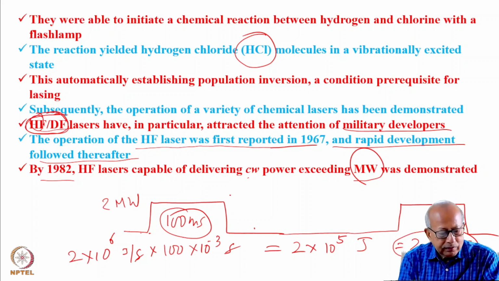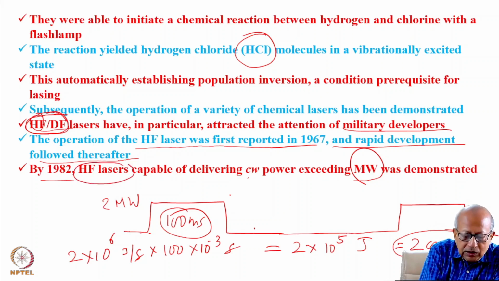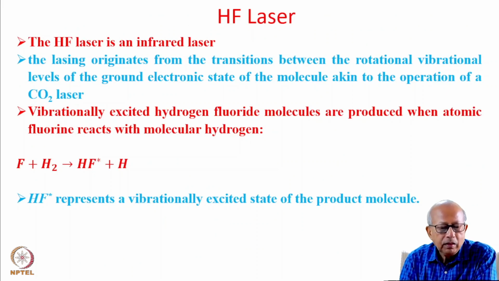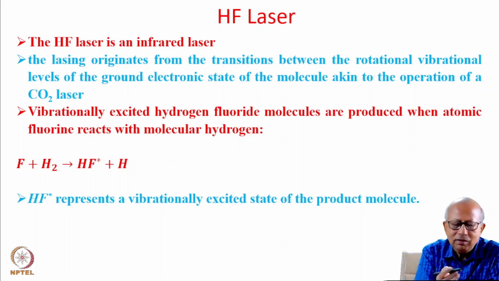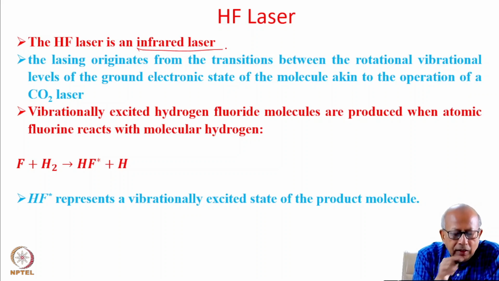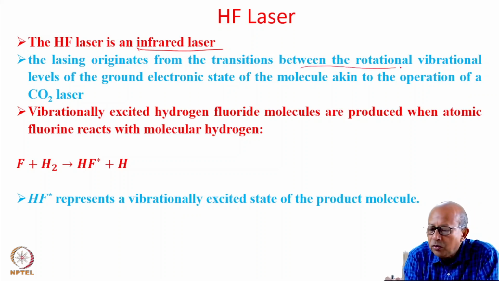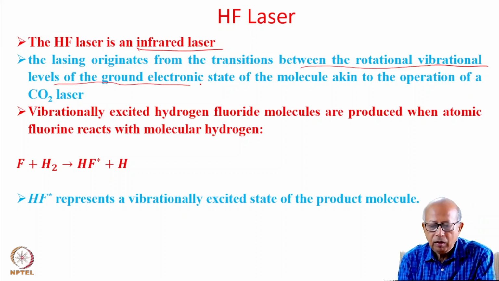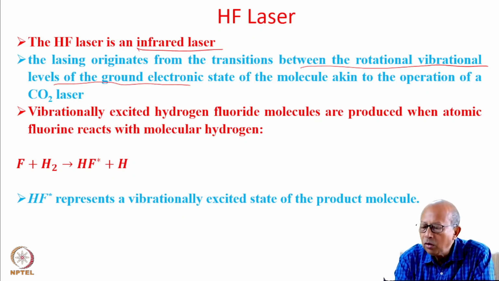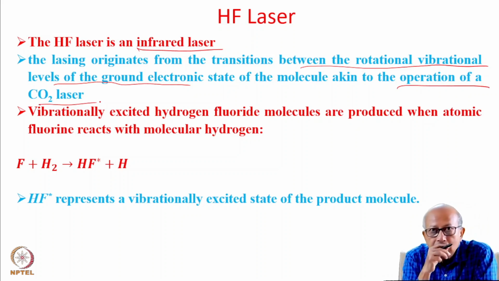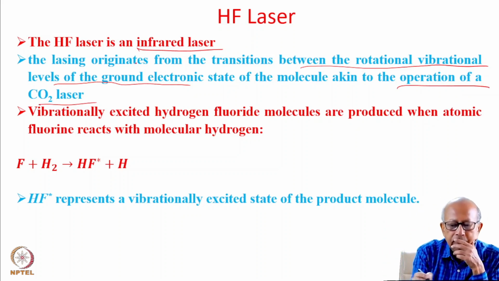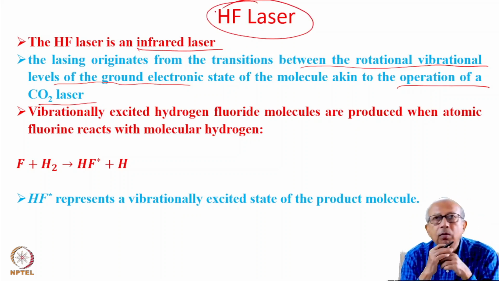So let us explore the principle of operation of this hydrogen fluoride laser. The hydrogen fluoride laser is of course an infrared laser, as we already know now. The lasing originates from the transition between rotational vibrational levels of the ground electronic state of the molecule, similar to the operation of a carbon dioxide laser. So there will be many rotational vibrational transitions. So naturally, this laser will be a tunable laser like the carbon dioxide laser.